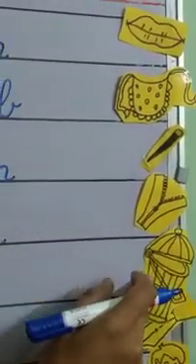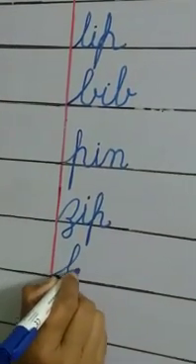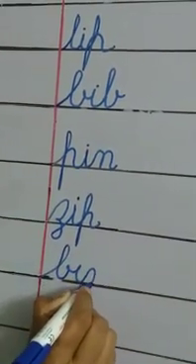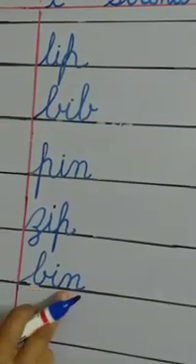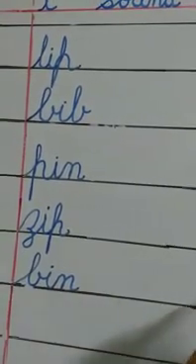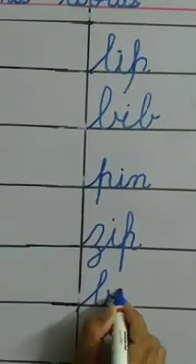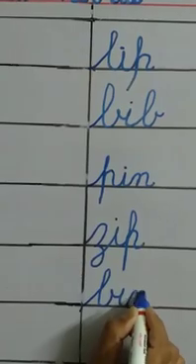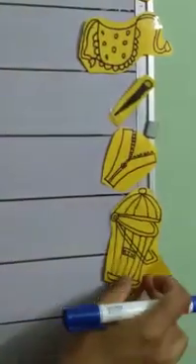Bin. Spelling of bin. B says B, I says E, N says no. B-I-N, bin. B-I-N, bin. Okay. Now what is the next picture?